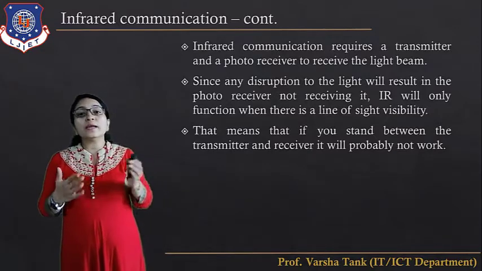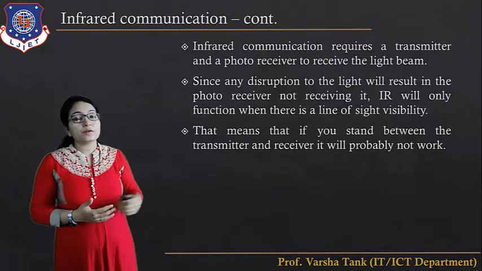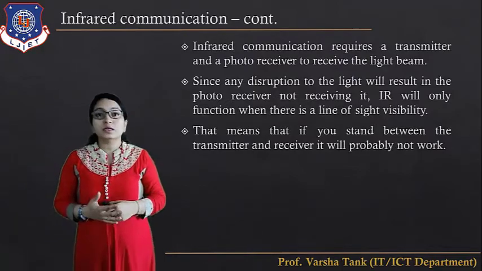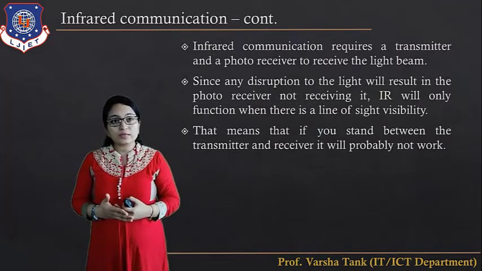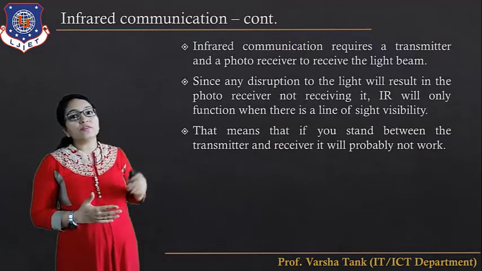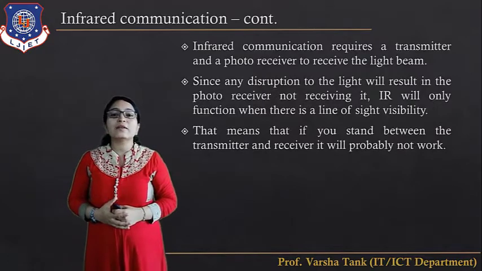So IR will only function when there is line of sight visibility.